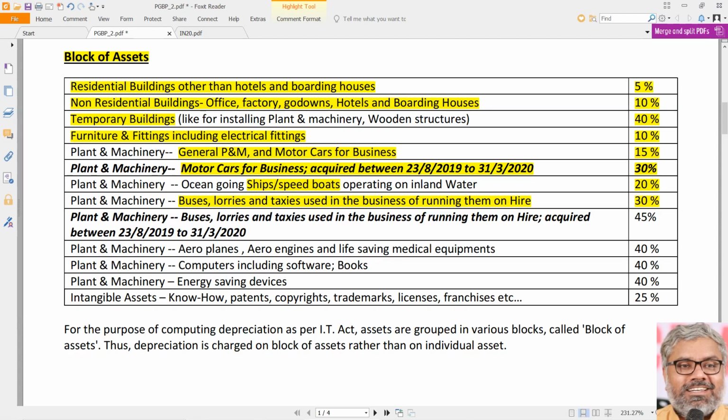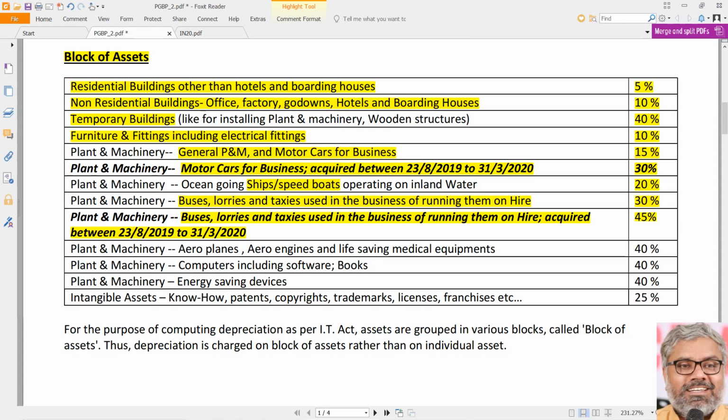Now once again, the same dates, 23rd August to 31st March, one more incentive is given for the other category of automobile industry also, that is buses, lorries and taxis used in the business of running them on hire acquired between those two dates, 23rd August 2019 to 31st March 2020. The rate of depreciation now not 30%, that becomes 45%.